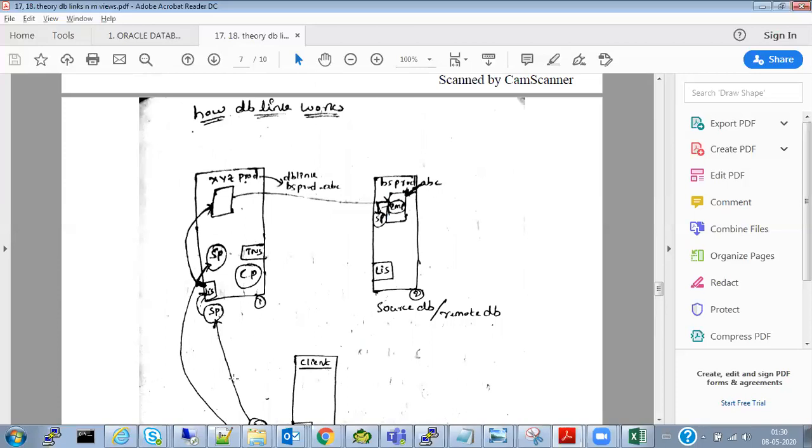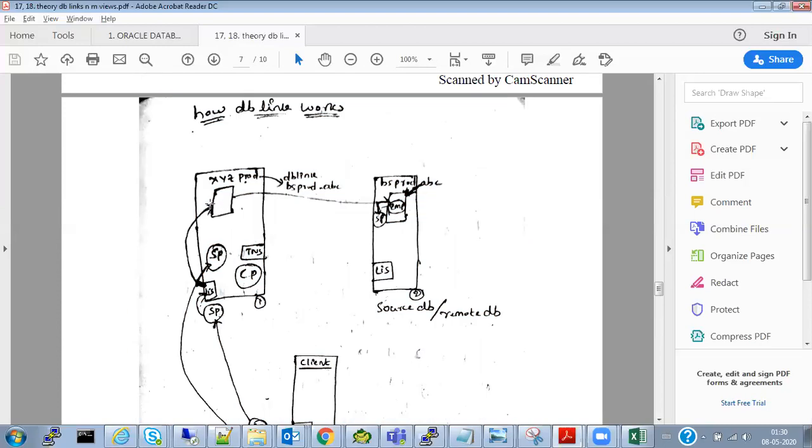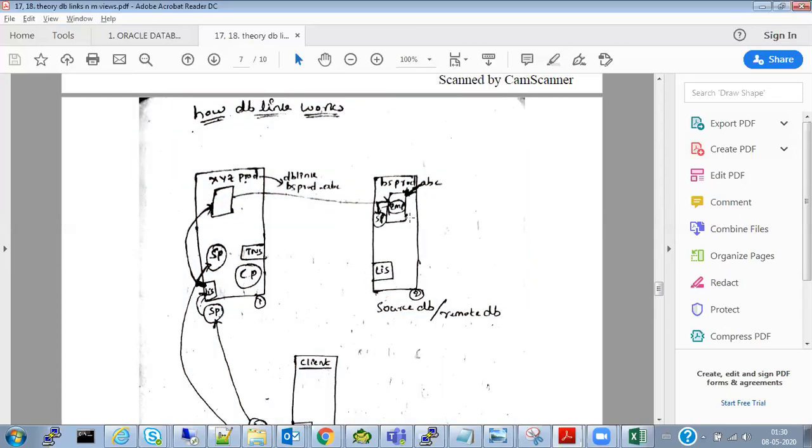Okay, now what is this materialized view and everything? Simple. Before going to materialized view, I have a question. Generally, now there is an EMP table of 10 records here, which is in the ABC user of a different database. This is the XYZ user of a different database.